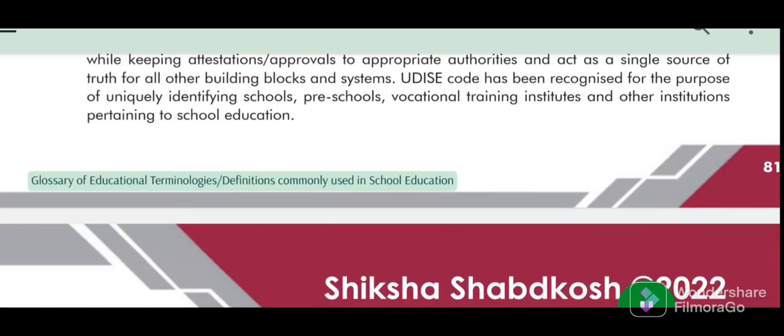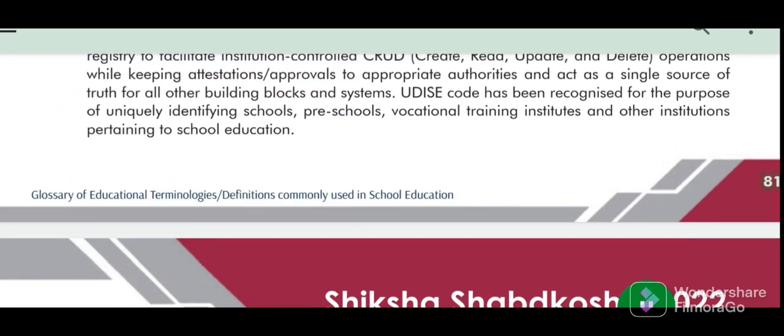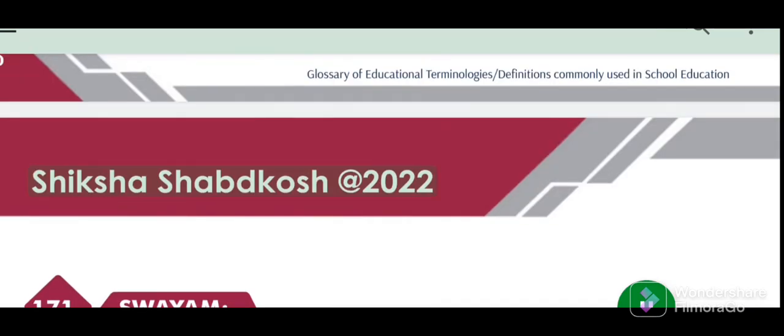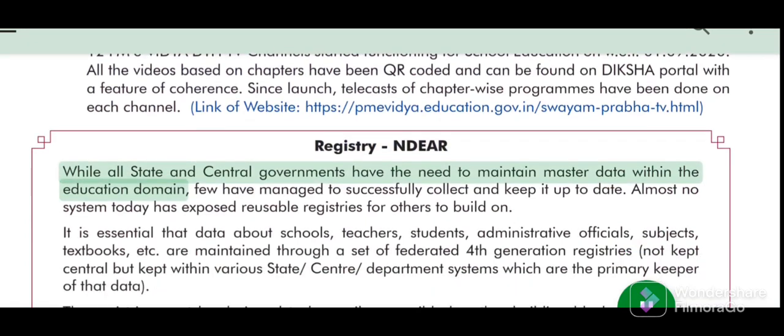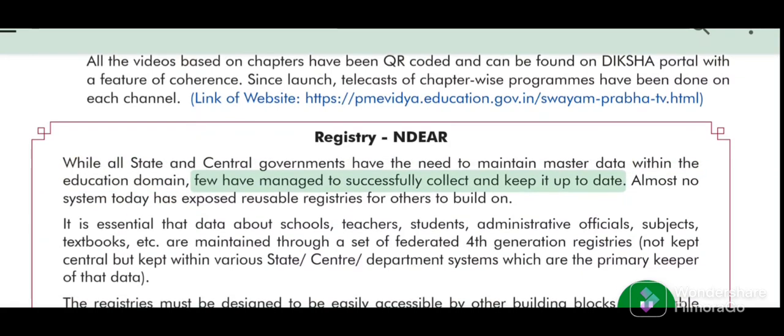Glossary of educational terminologies, definitions commonly used in school education: Shiksha Shabdkosh, 2022. 171. Registry, NDEAR. While all state and central governments have the need to maintain master data within the education domain, few have managed to successfully collect and keep it up to date.